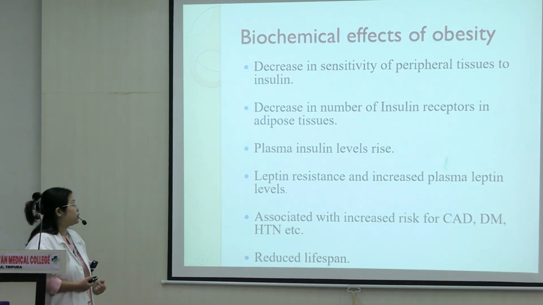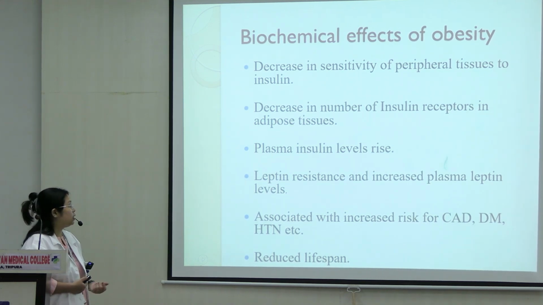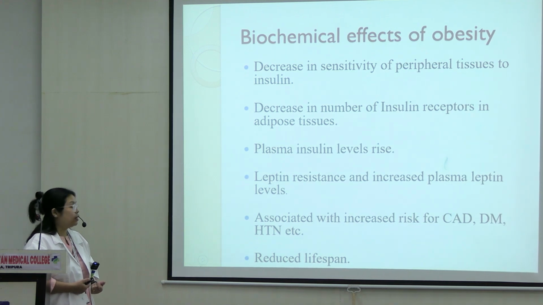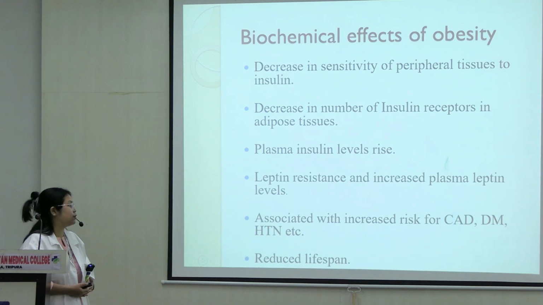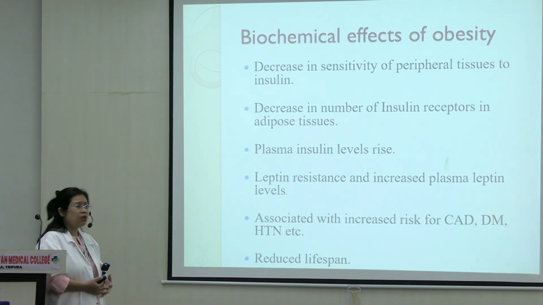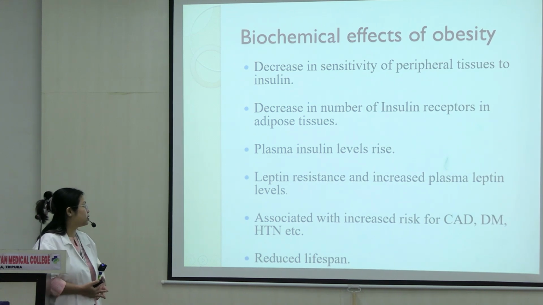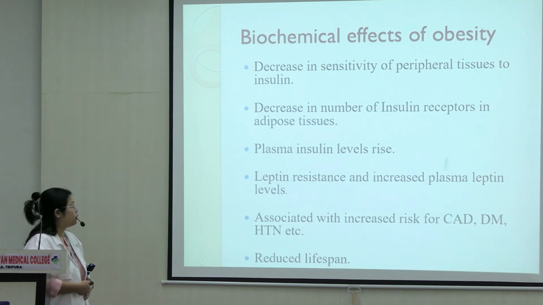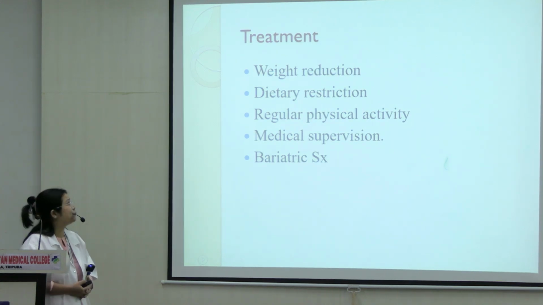There is plasma insulin level that rises in the body. There is leptin resistance, increased plasma leptin levels, and of course there is huge risk for the occurrence or the development of coronary artery disease, heart conditions, diabetes mellitus, hypertension, etc., and therefore obviously a lot of reduced lifespan, right?